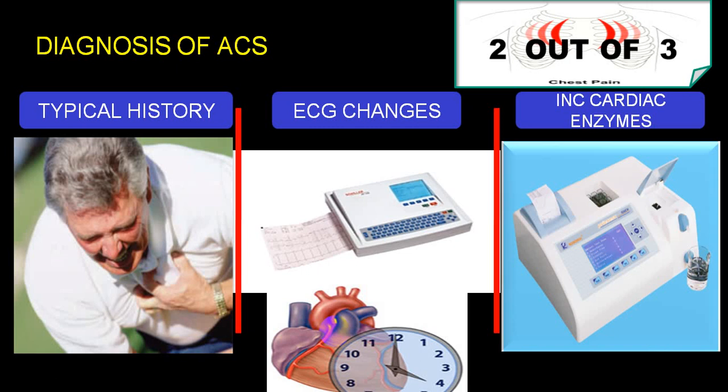By and large, the diagnosis of acute coronary syndrome is by typical history, ECG changes, and cardiac biomarkers. In acute coronary syndrome, we have already mentioned the difference between all the three, that is unstable angina, non-STEMI and STEMI. Typical history will be there in all the three, nearly the same. On ECG, there is ST depression in non-STEMI and unstable angina, while in STEMI, ST will be elevated. Cardiac enzymes will be elevated in non-STEMI and STEMI, while they will be normal in unstable angina.